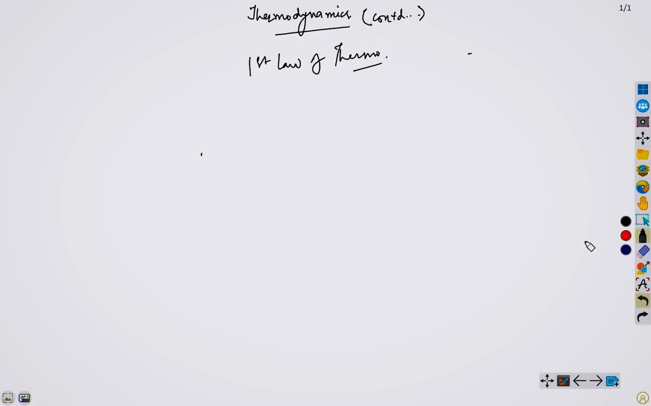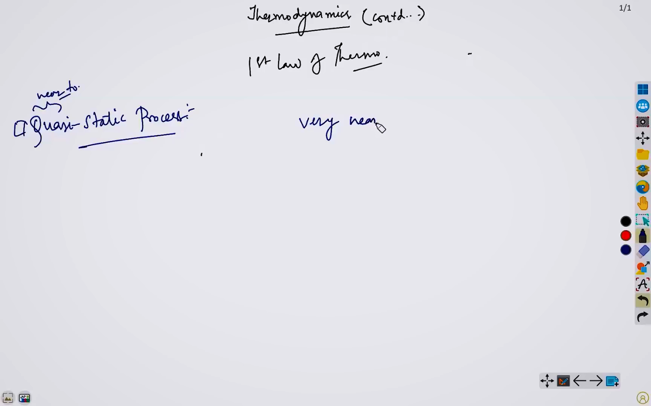Okay, so let's start with quasi-static process. Well, quasi means almost, or you can say near to. So what does quasi-static signify? It is near to static or almost static, you can say. So quasi-static process means very nearly static. Now let me just cite a few examples so that you can understand better.